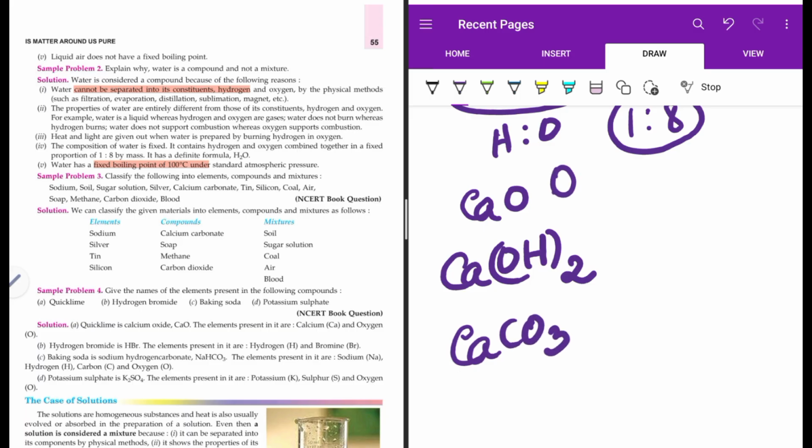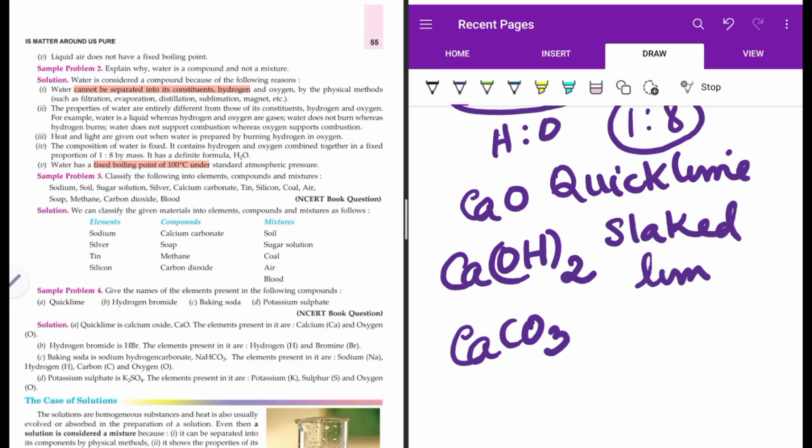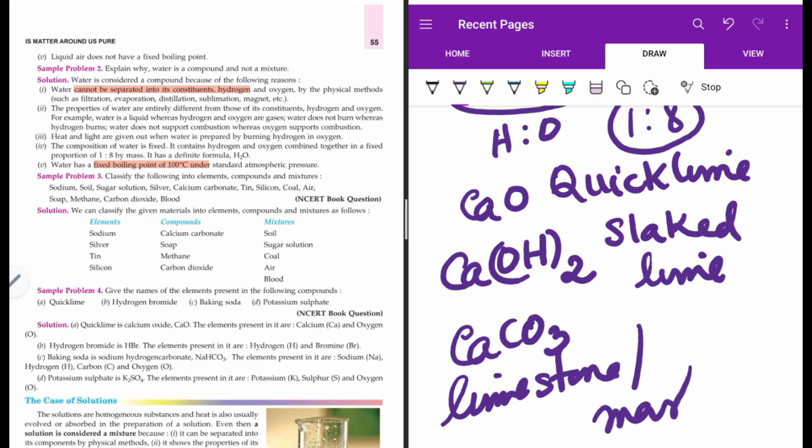So this is what I said. CaO is quicklime. Ca(OH)2 is slaked lime, also known as lime water. CaCO3 is marble, also known as limestone. So these are the things. The elements present in quicklime are calcium and oxygen. In slaked lime: calcium, oxygen, hydrogen. In limestone, or marble, what it contains is calcium, carbon and oxygen.